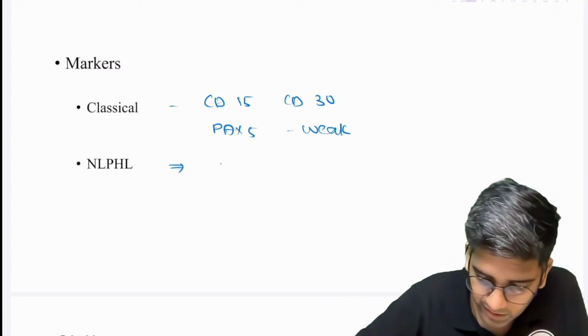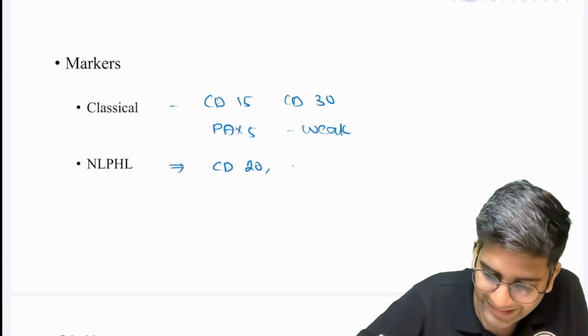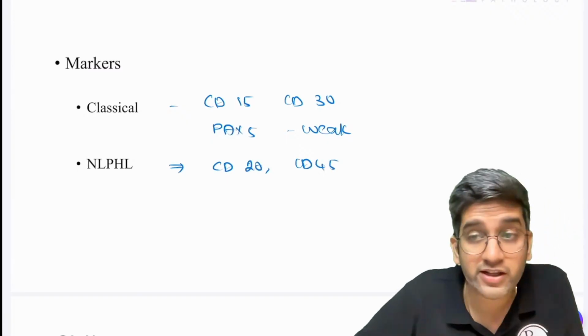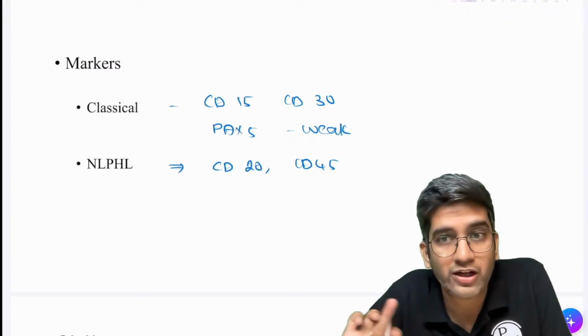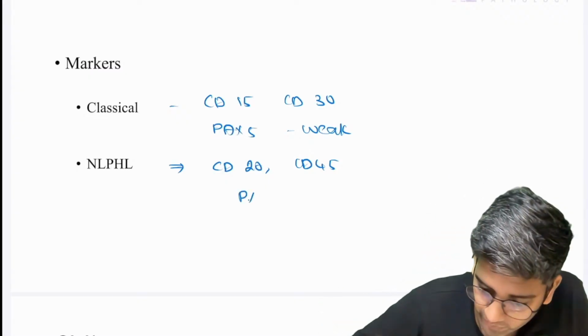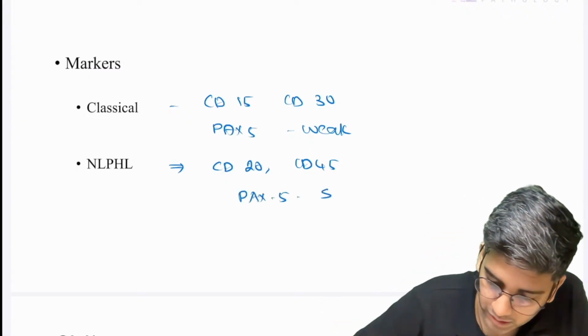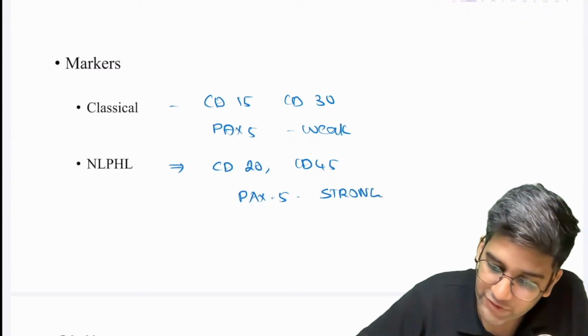Though it is not required for you, but write this. CD20, CD45. You are absolutely right. CD10 will be positive, BCL6 will be positive in NLPHL, not another thing, right? And PAX5 will be strong. This is very, very important. PAX5 is a B cell marker.